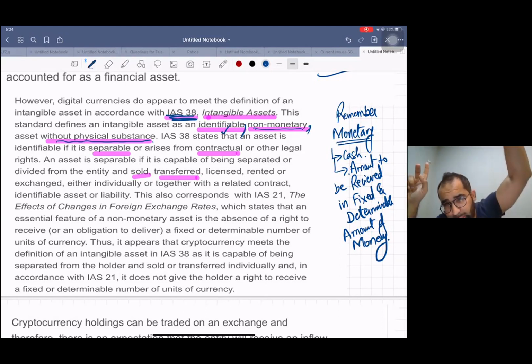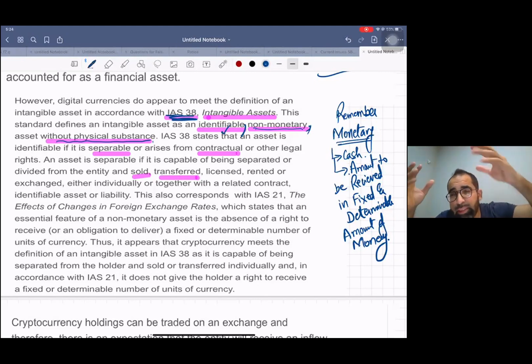Cryptocurrency is not cash, as I have already told you, and cryptocurrency is not a receivable. You don't have any contract with any third party that you will receive a fixed amount in future. So it's not a monetary item. It's a non-monetary item. So the identifiable condition has been met, the non-monetary condition has been met, and without physical substance, yes, there is no physical substance in it. It's all electronic.